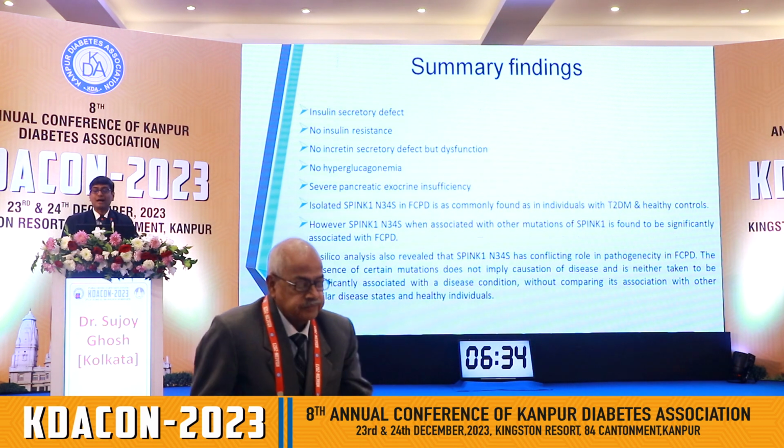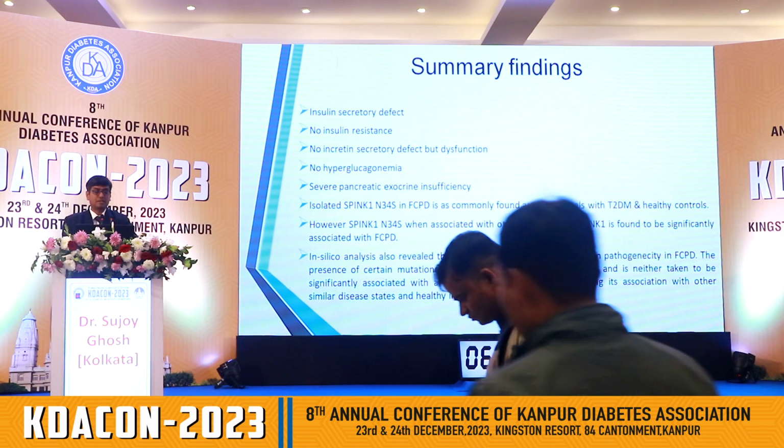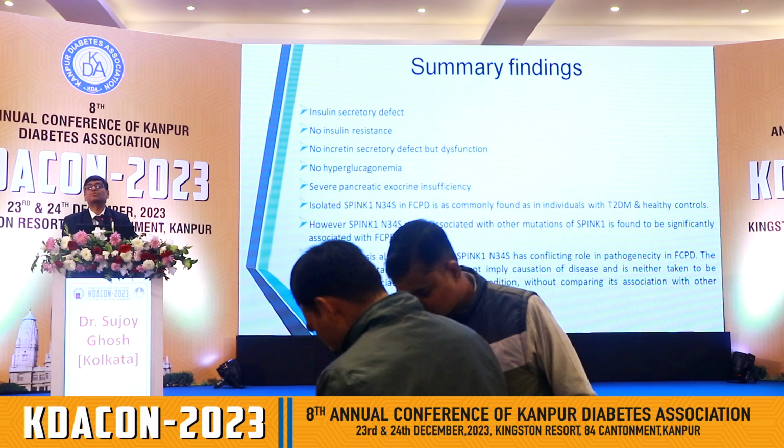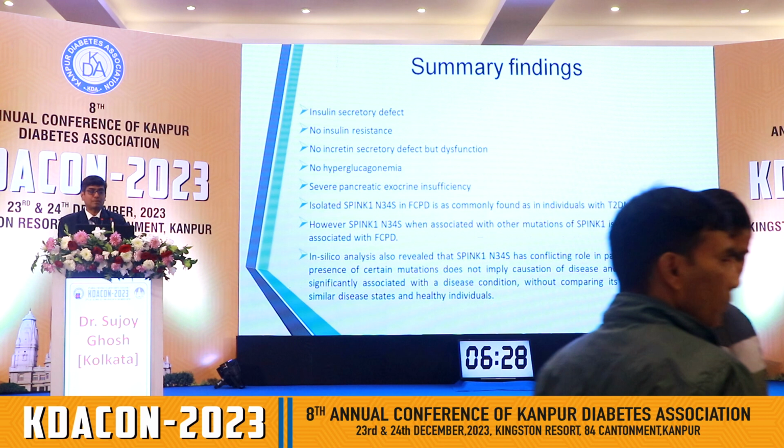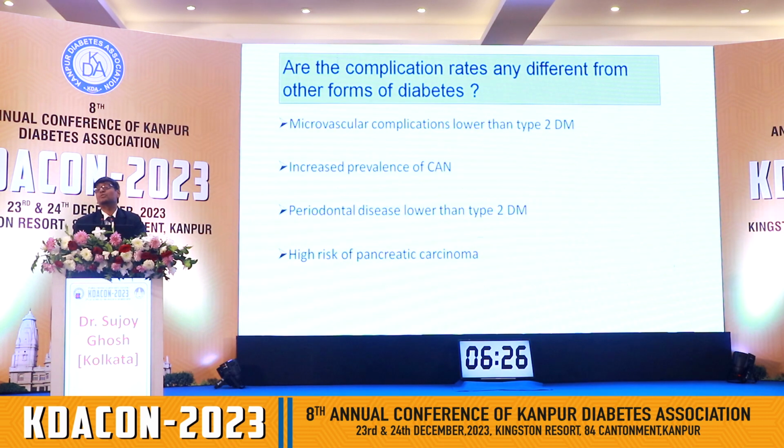We found several other mutations in our cohort, but it was difficult to show a genotype-phenotype correlation. The other complications, the microvascular complications, are lower than type 2 diabetes, but they do happen. Cardiac autonomic neuropathy does happen. Periodontal disease does happen, and there is high risk of pancreatic carcinoma. So we actually have to screen our patients for microvascular complications over a period of time.